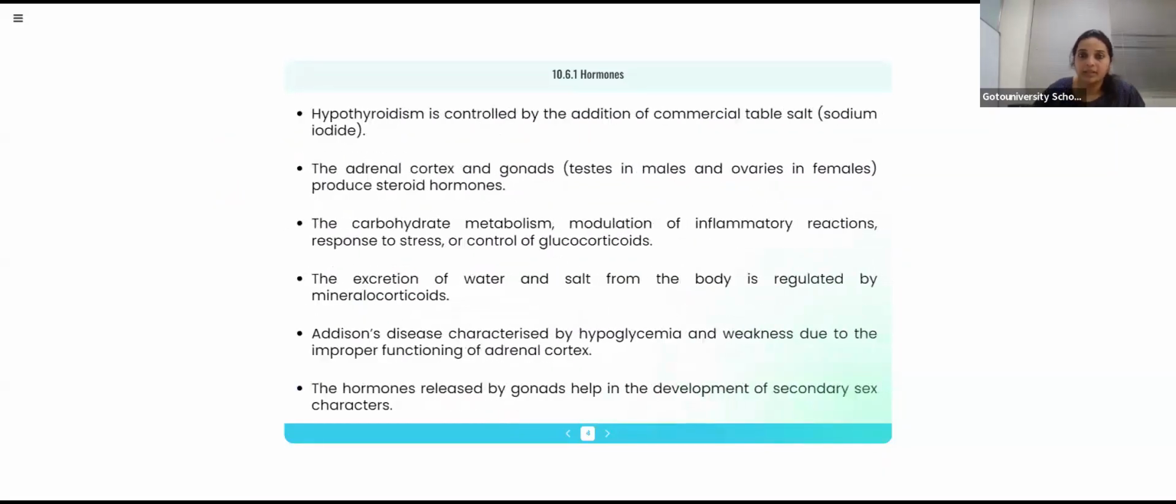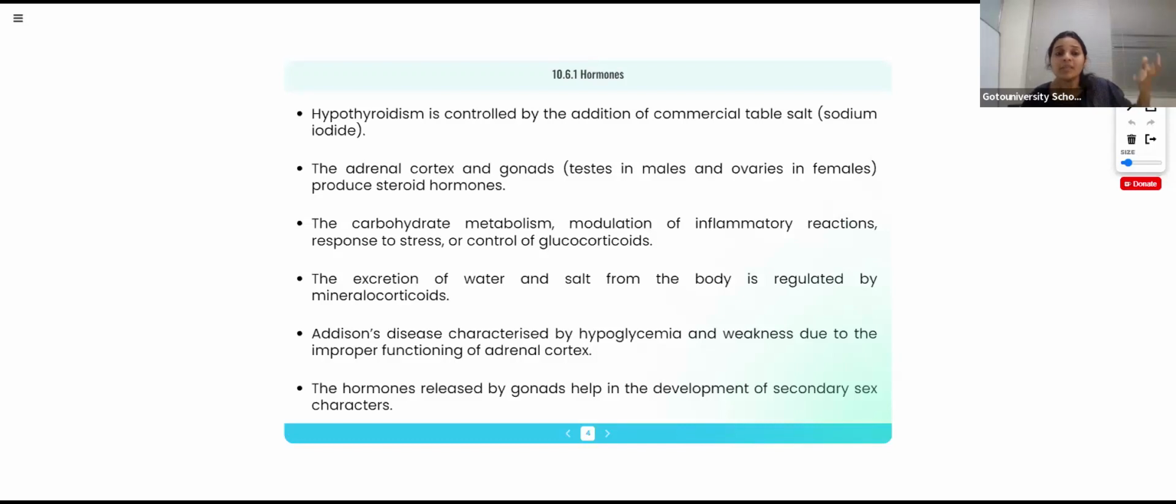Okay. Then different conditions, hypothyroidism. I told you, it is controlled by addition of common table salt. If there is a particular disease, there should be a treatment also, right? If the hormone is less in our body, we can control it by consuming medicines. So hypothyroidism is mainly controlled by the addition of common table salt, sodium iodide. Then adrenal cortex and gonads produce steroid hormones. Gonads means testes and ovaries, they are producing the steroid hormones, that is, the sex hormones.